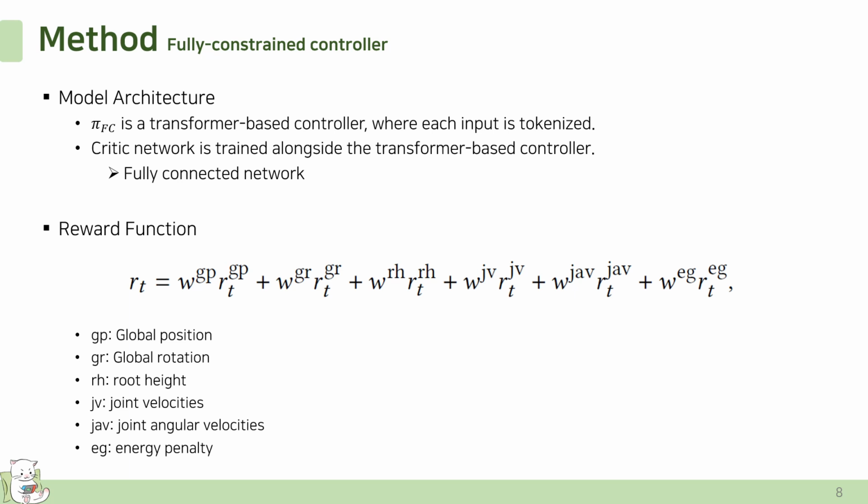The critic network is trained alongside the transformer-based controller and is implemented as a fully connected network. And the reward function is composed of the following terms: goal position and goal rotation, root height, joint velocity, joint angular velocities, and energy penalty.